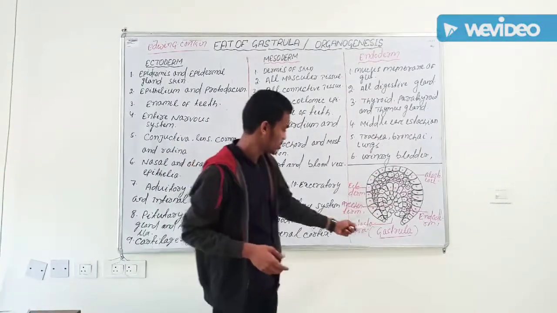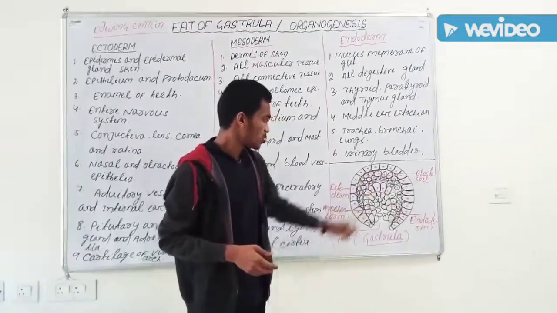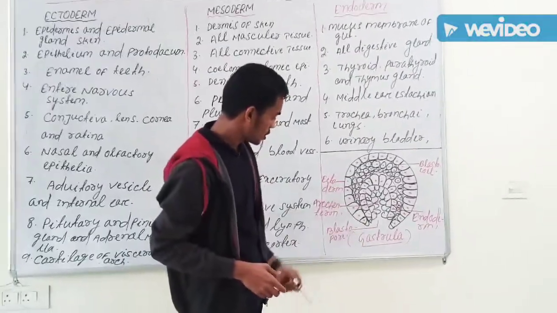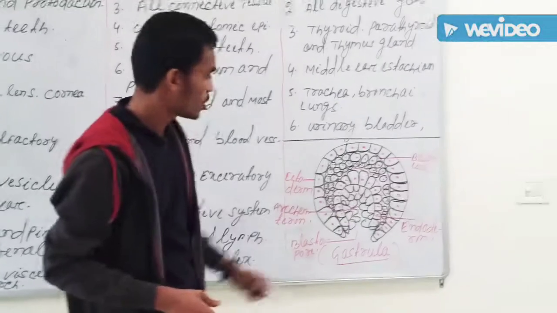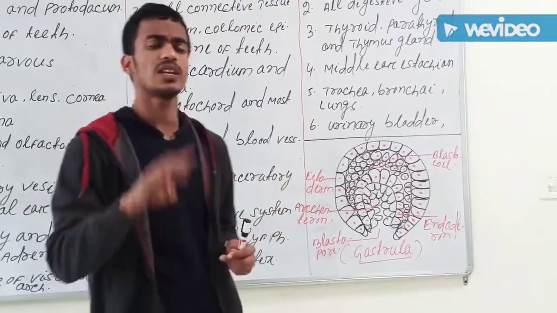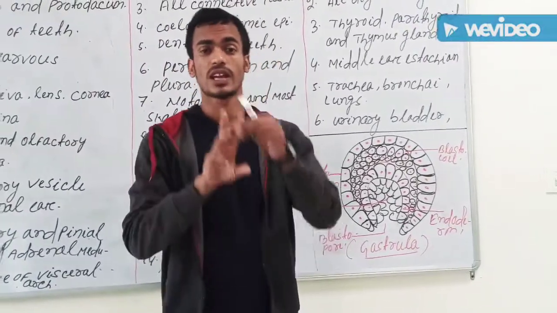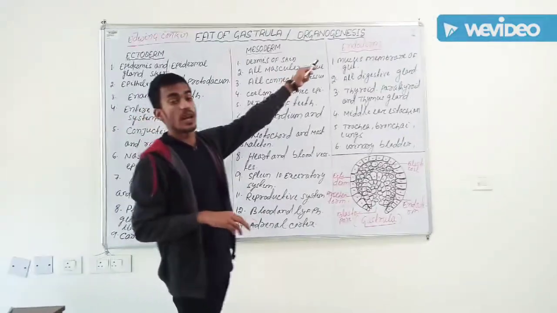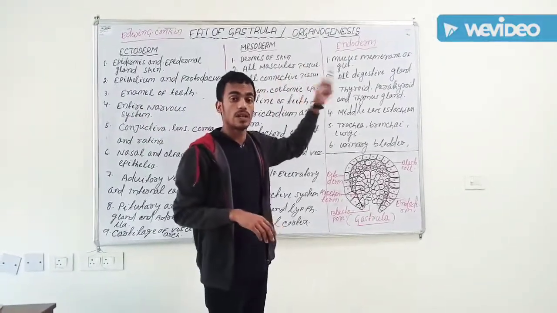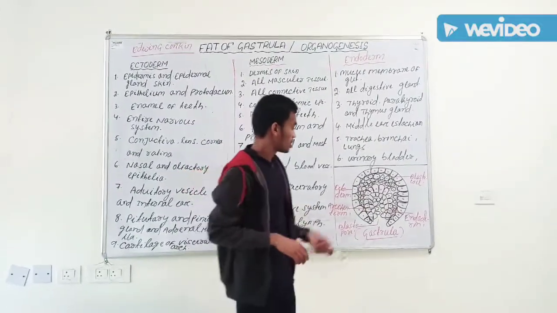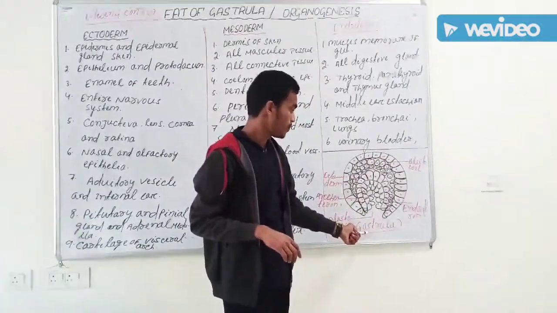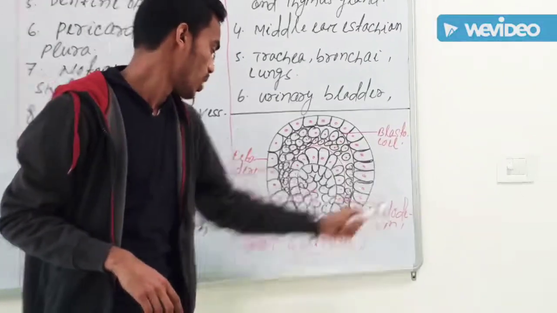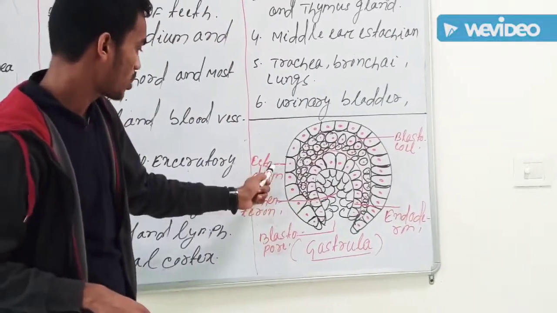You can see here, this is a gastrula. This is the structure of a gastrula, and you can see here this is the blastopore. First, we can say that gastrula is mainly divided into three parts: ectoderm, then in the middle the mesoderm, and the third one is endoderm. You can see here this is the structure of a gastrula, and this part is known as endoderm and this part is known as ectoderm.